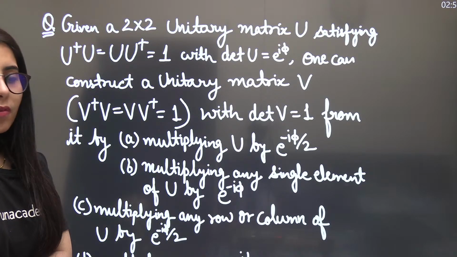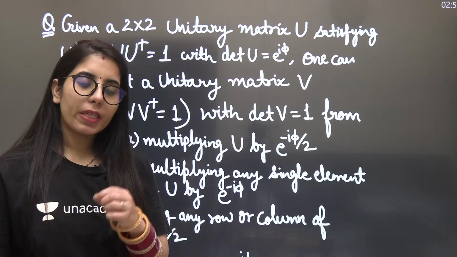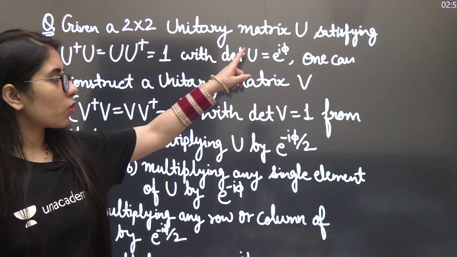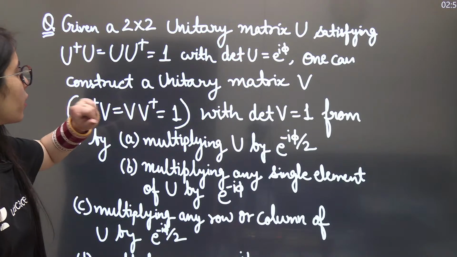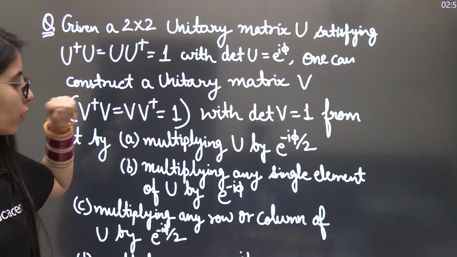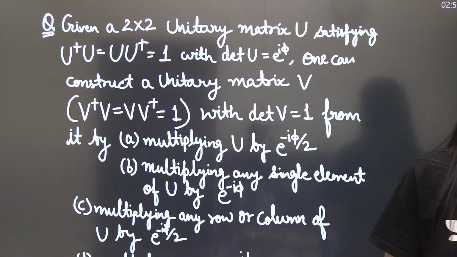You can take any random matrix U. You can take its elements A, B, C, D. Then find its determinant and equate it with e to the power iota phi. Then you can construct a matrix V with the help of U itself, and focus on the options. One by one, consider the options.